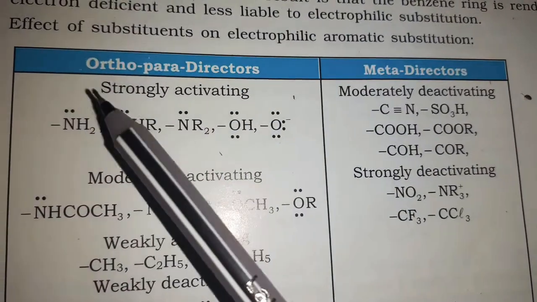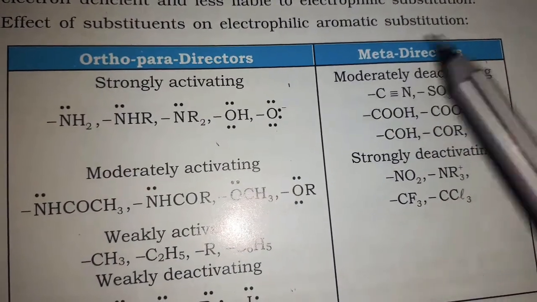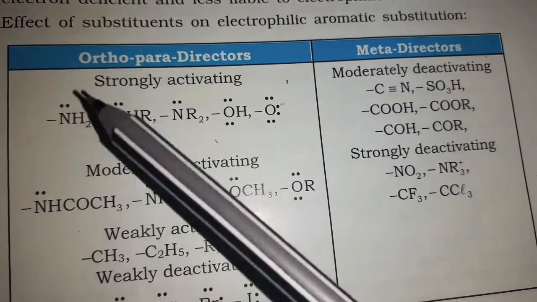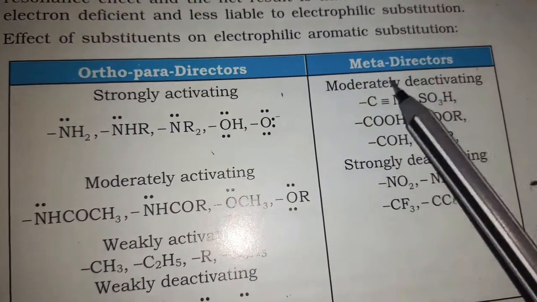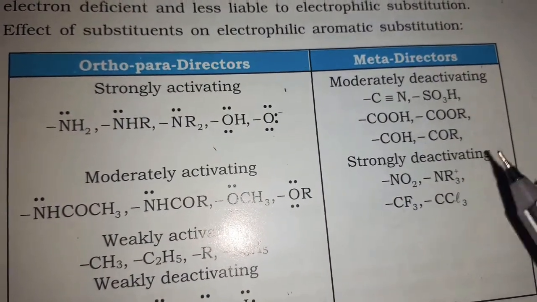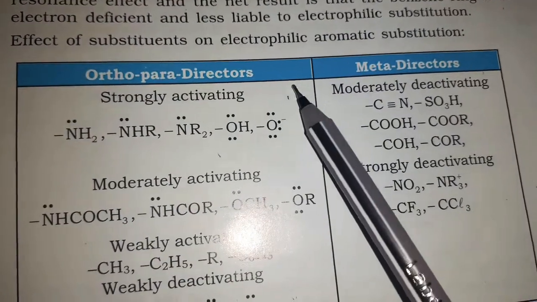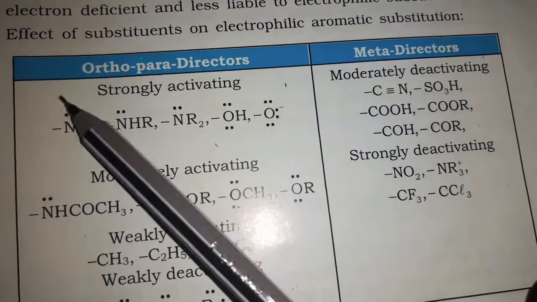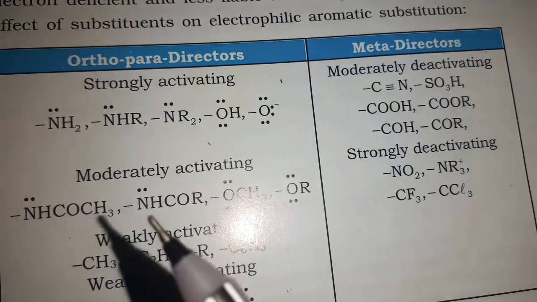We have discussed ortho para directors and meta directors. According to our statements, usually ortho para directors are ring activating and meta directors are ring deactivating. Of course we have an exception for the ortho para directors, that is halogens. Even though the halogens are ortho para directing, they are ring deactivating. Try to remember that point, friends.